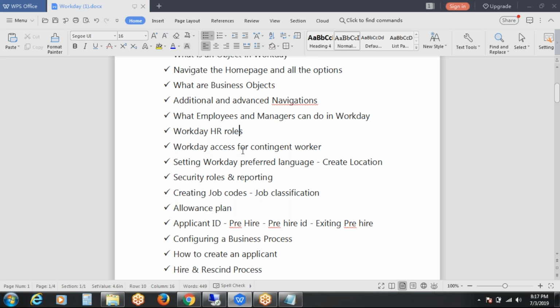And there is a process. If you want to convert that contingent worker to an employee, there is an approval business process. Once we are done with the business process flow, we can convert that contingent worker to an employee.